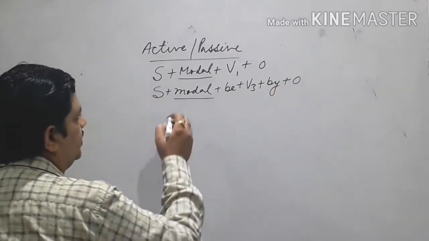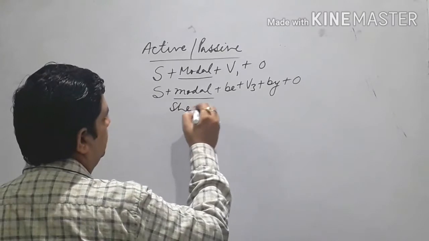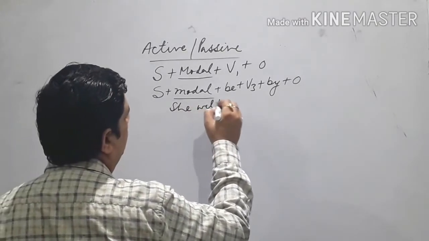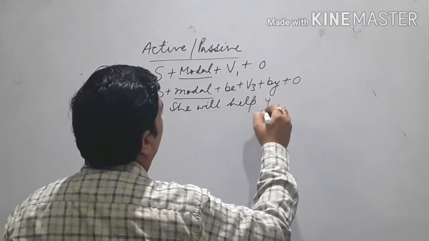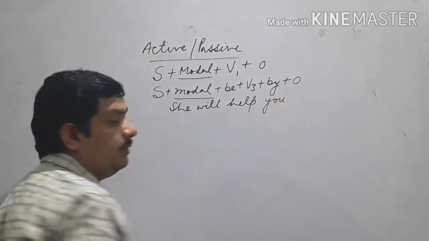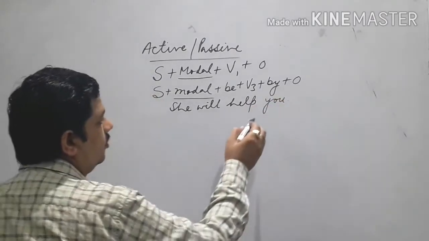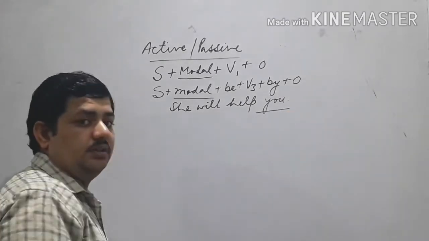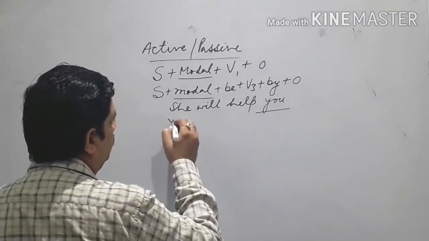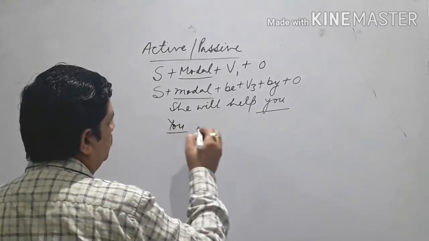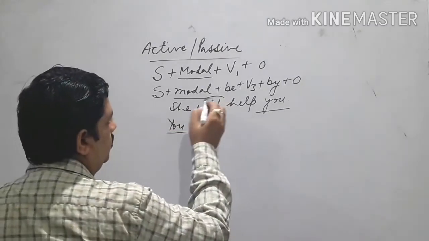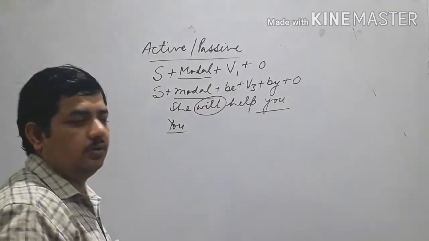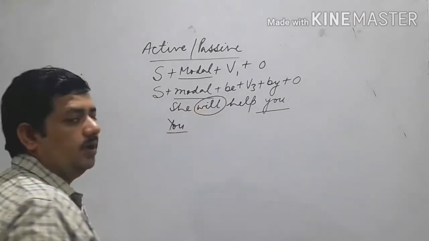Clear? Take one example. She will help you. See, the object here is second person, converted into subject. So there will be no change of helping verb, no changing of modal will be there.